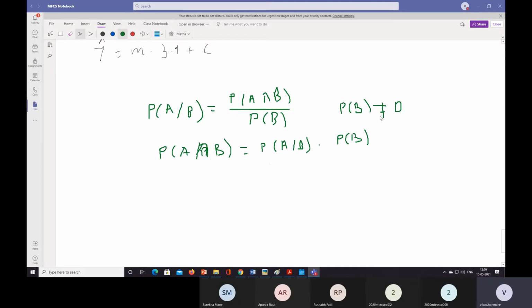Similarly, here the condition is that probability of B is not equal to 0.